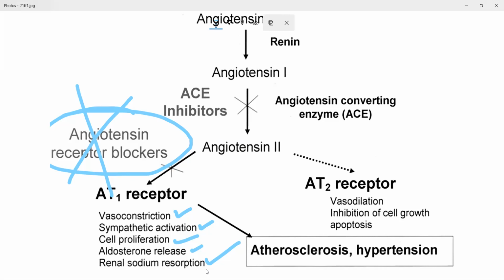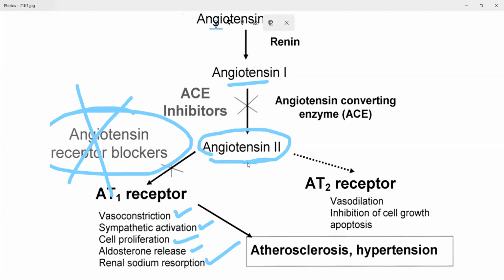All of this will decrease plasma volume, and ultimately it will cause a decrease in blood pressure. That is the primary mechanism of angiotensin receptor blockers. Pretty simple.